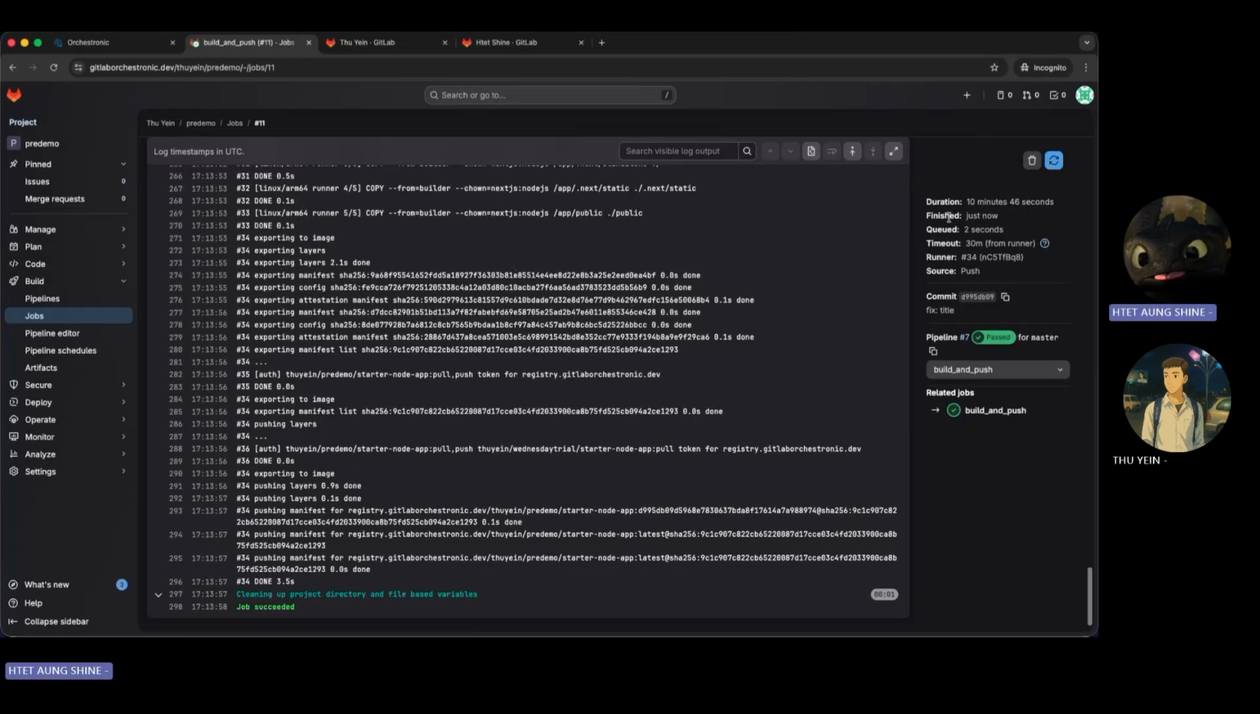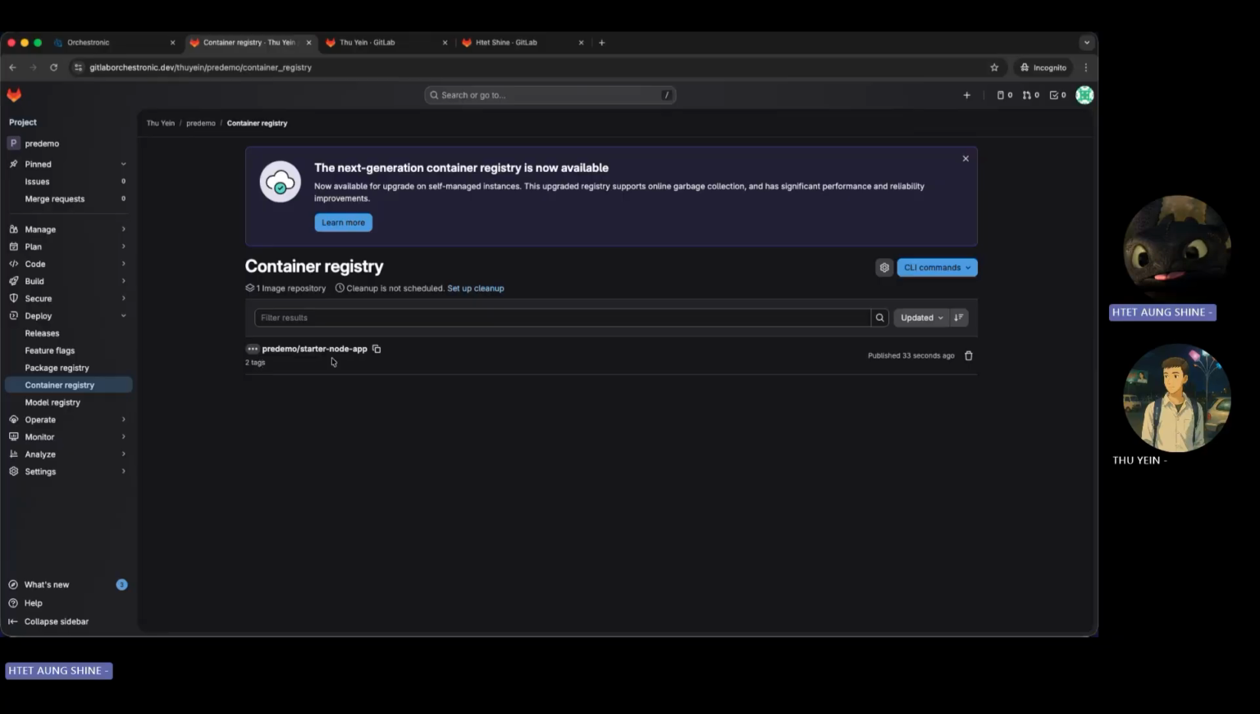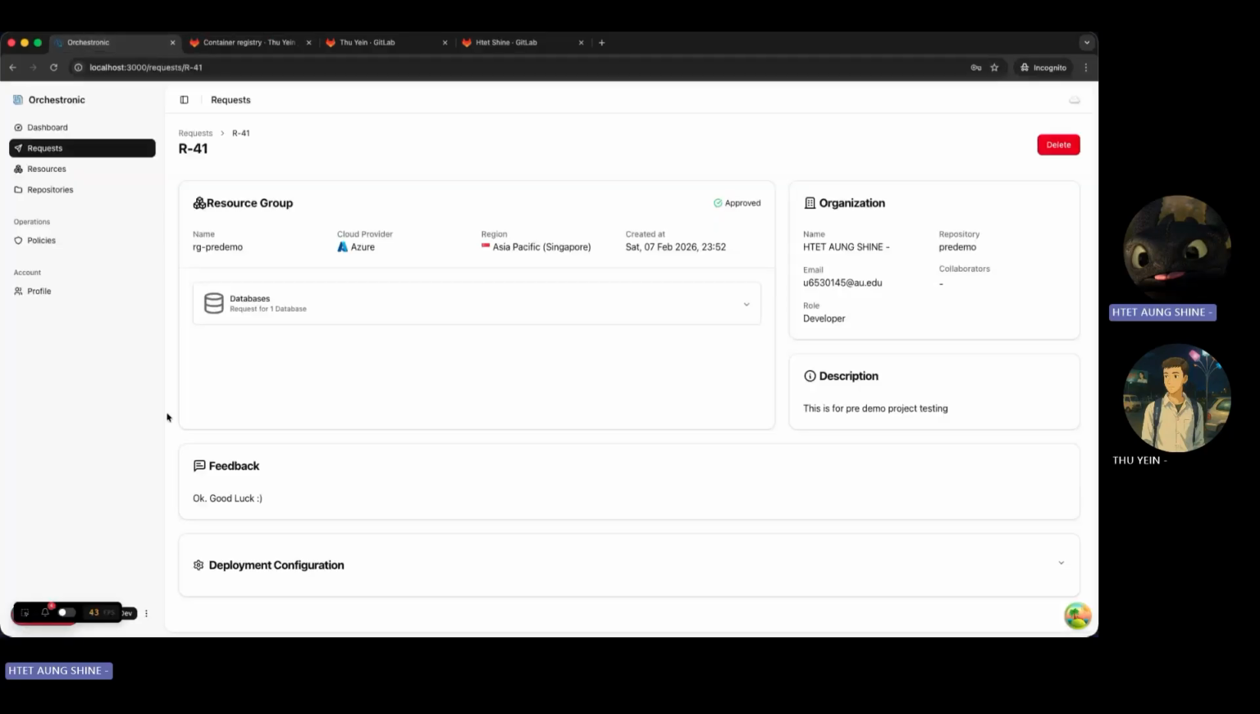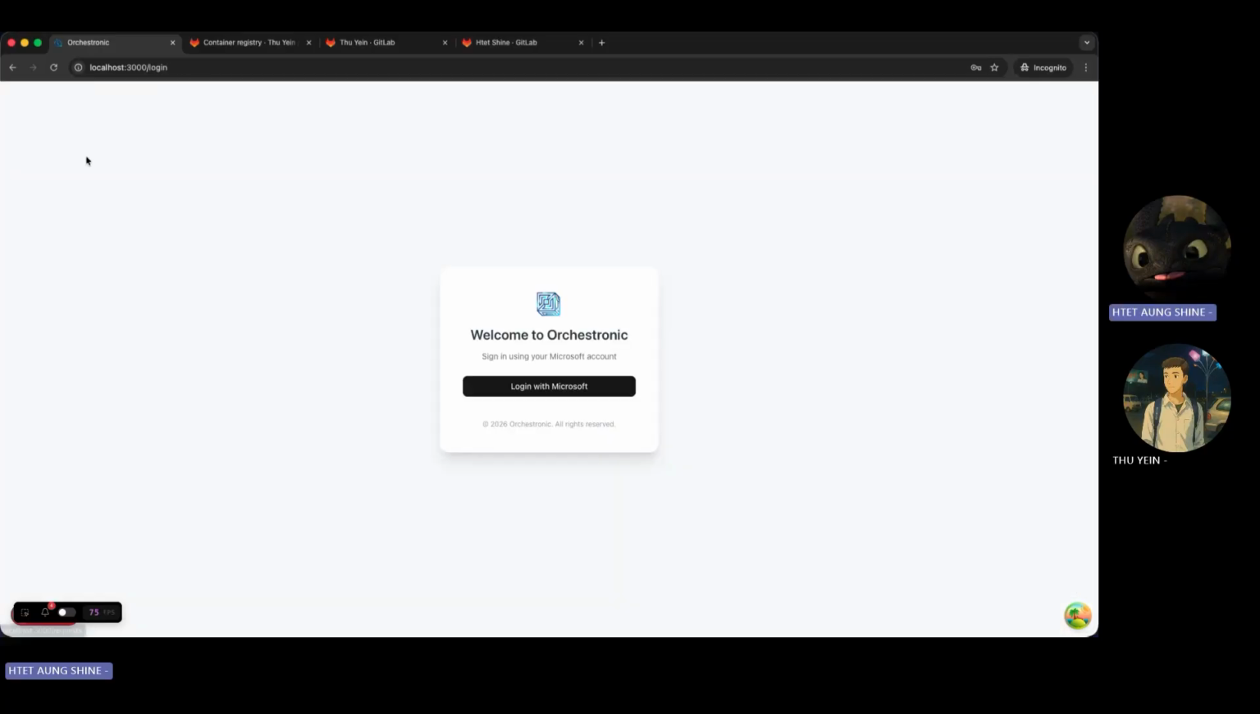Okay, so it takes around 10 minutes and 42 seconds. So let's say around 11 minutes. And yeah, we have successfully finished the CI script. Now we can see the image in our container registry, here, which means that the image is ready. So let's go back to Orchestronic and create a cluster.